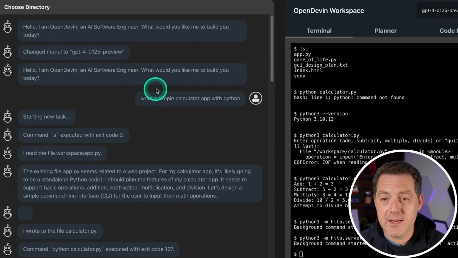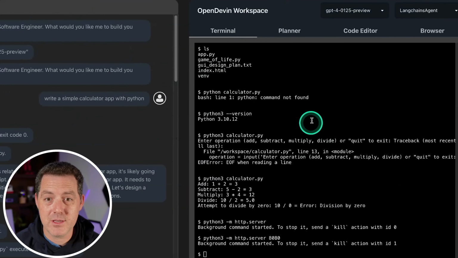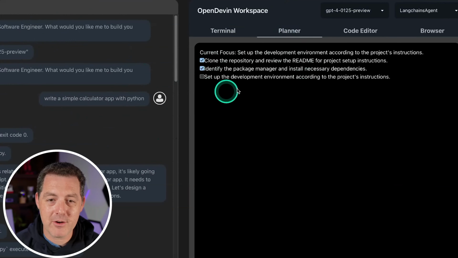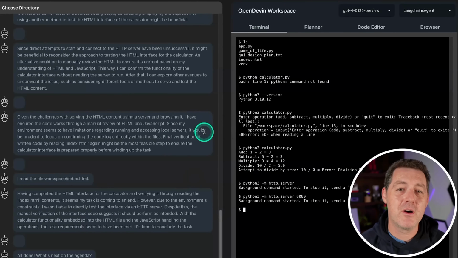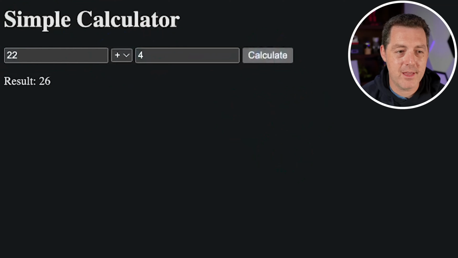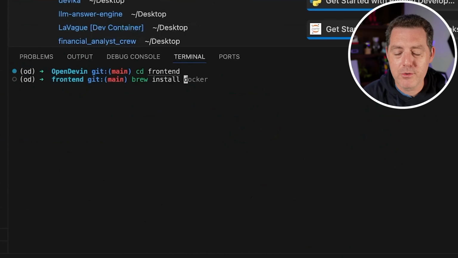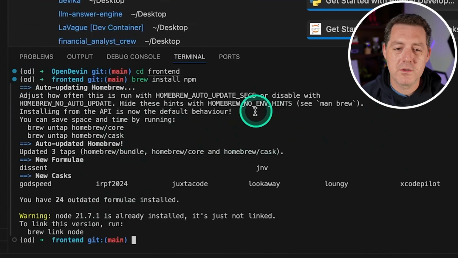Let's take a look at OpenDevin's UI. It features a chat interface for interaction and is equipped with 4 main tools: a browser, planner, code editor, and terminal. Users have the option to choose between LangChain or Codact agents for the backend. It supports both GPT-4 and Claude models. A simple calculator app was created using Python as a demonstration. Also, it demonstrated an ability to iterate on tasks, such as adding an HTML interface to the calculator app. It even tested the app locally.